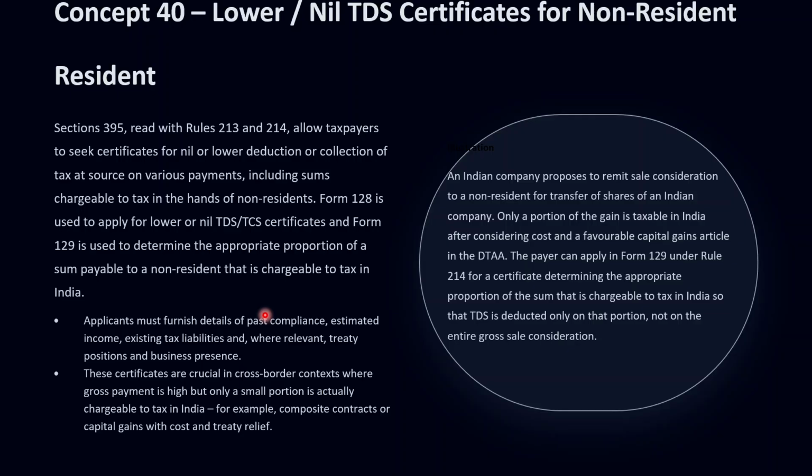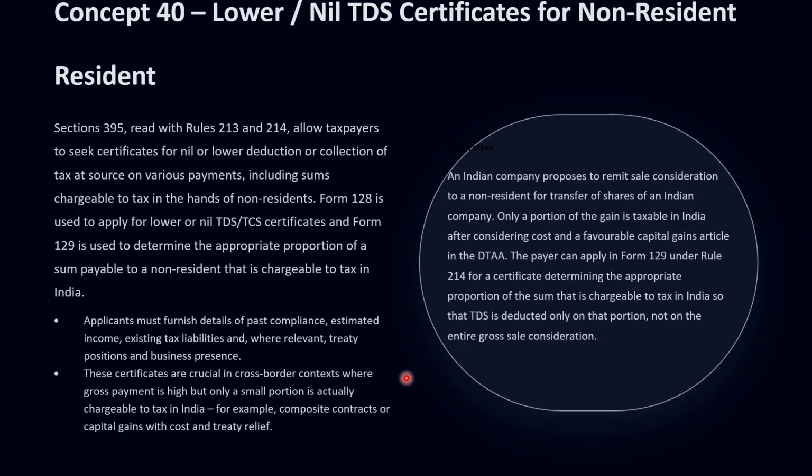For example, where only a portion of the sale consideration is taxable in India after considering cost base, or treaty relief, or the sourcing rules. So applicants must provide detailed information on the nature of the payment, treaty positions, existing liabilities, advance tax, TDS, TCS already suffered, and any earlier certificates obtained in the past.